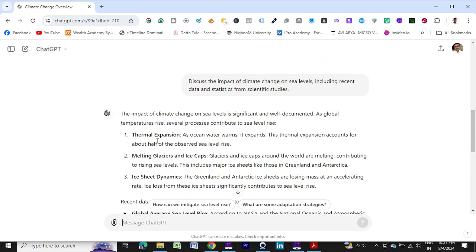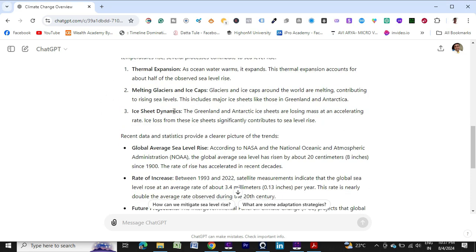If you read it, you can understand: the impact of climate changes on sea levels is significant and well documented, as global temperature rises. Several processes contribute to sea level rise: the thermal expansion, the melting glaciers and ice caps, ice sheet dynamics.